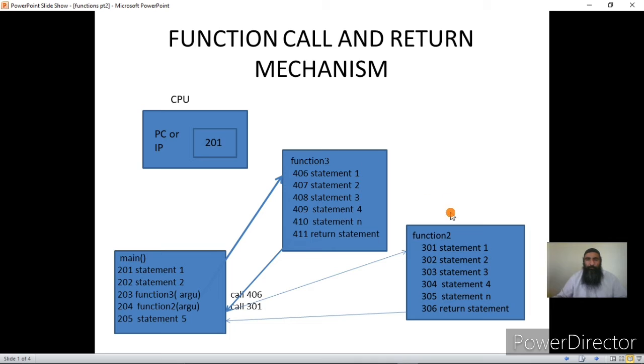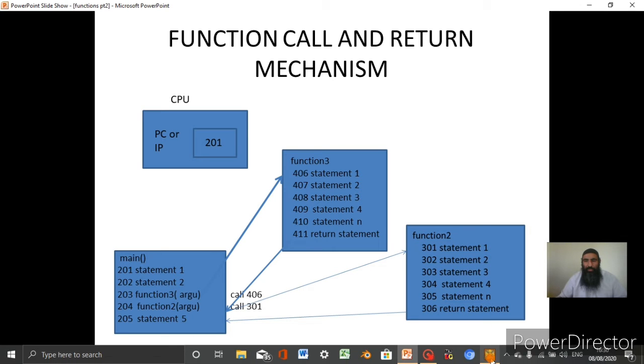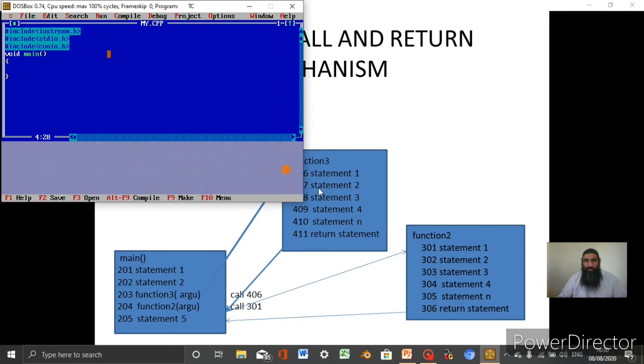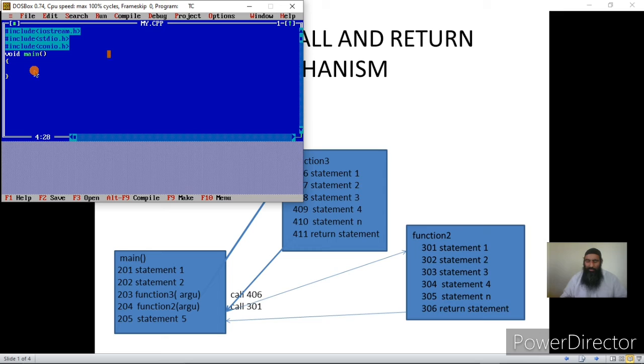Okay, now we can go into the IDE and see how this takes place. Let me have main, and then I can have function 2. This is an arbitrary function I am writing in order to explain.